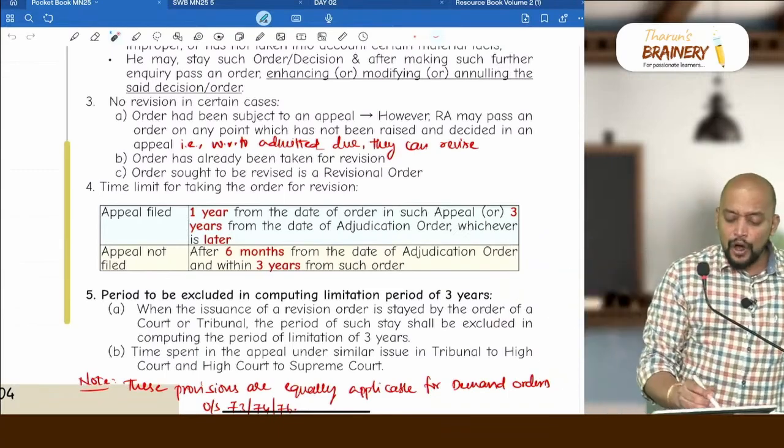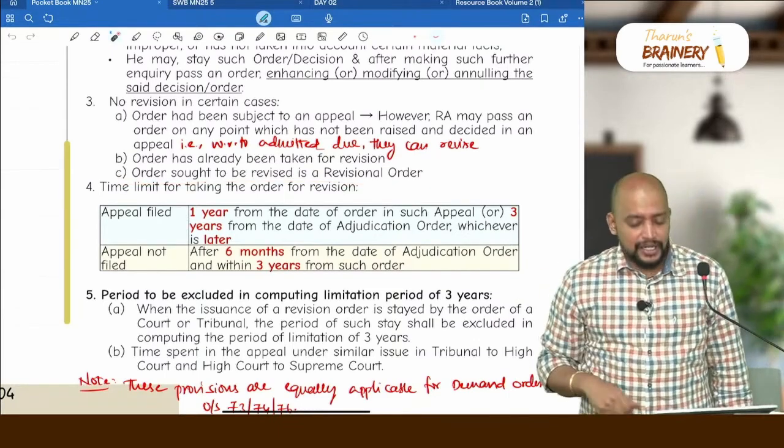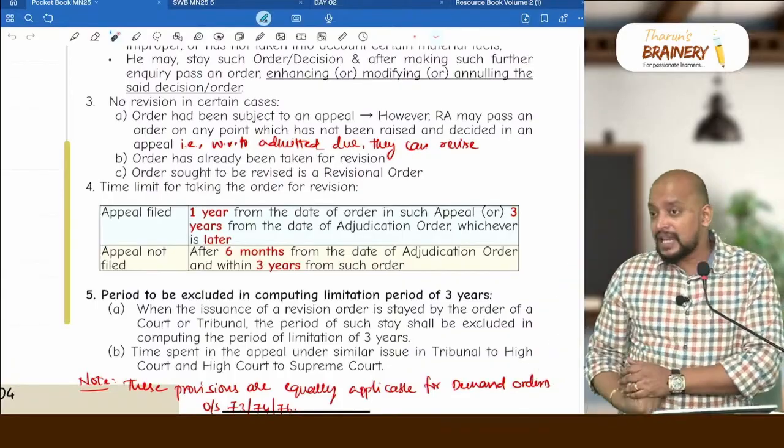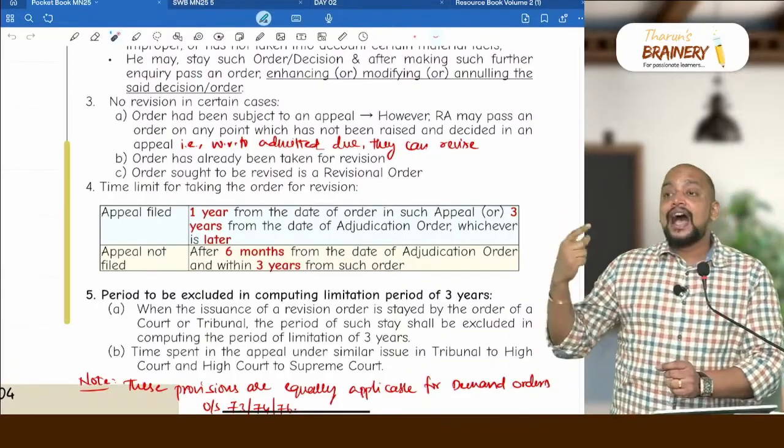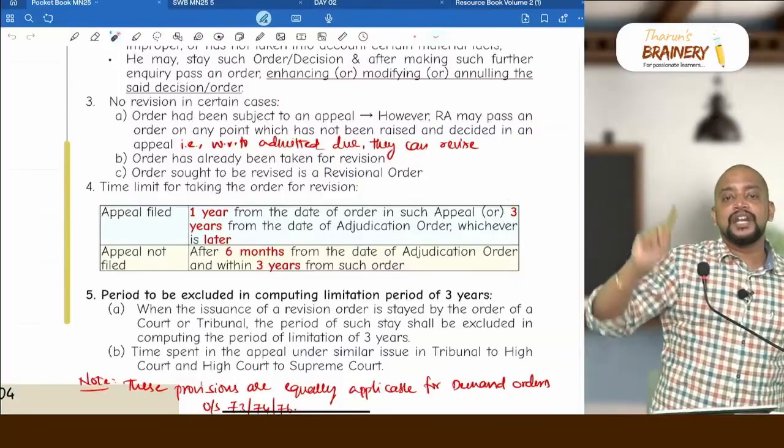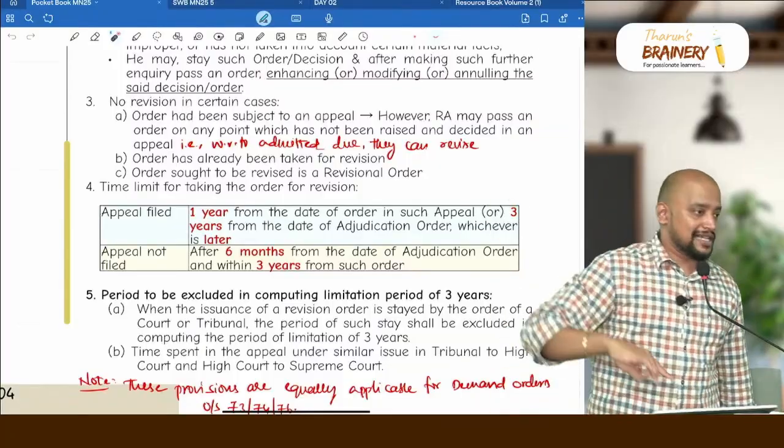Then the order sought to be revised is a revision order, which means that order has been taken up for revision and the revision authority has revised it. Once the order has been revised by one revision authority, another revision authority cannot touch that. Okay.